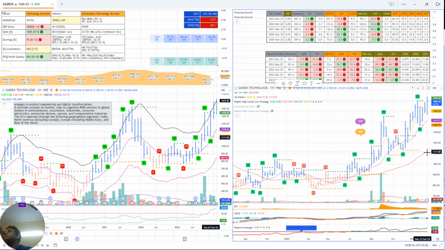So here we have a case where the company is fundamentally not good, but technically it is very good. Maybe the market is anticipating that the earnings will improve going ahead or something. But from my point of view, I think we can wait for some green shoots, some good earnings to appear before we invest. So this was basically my analysis.